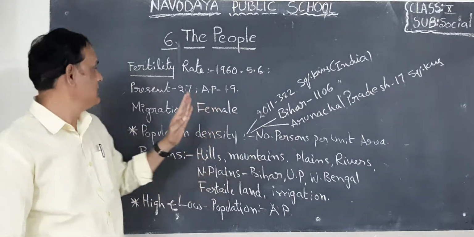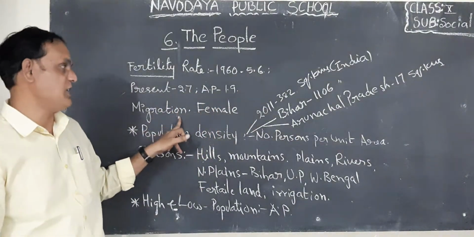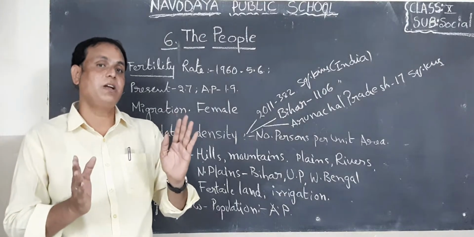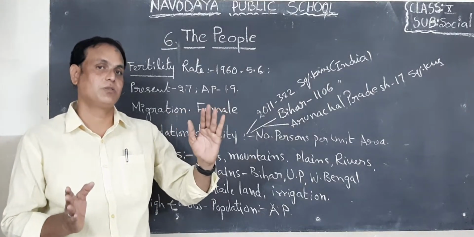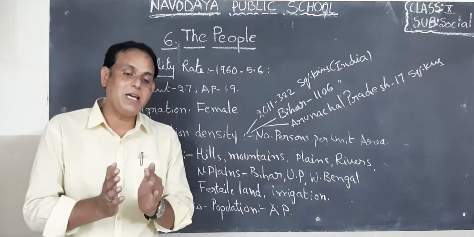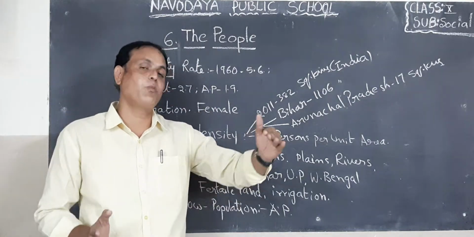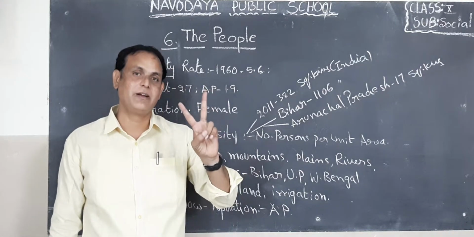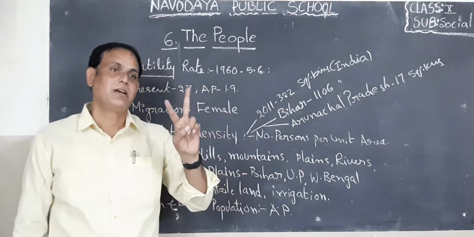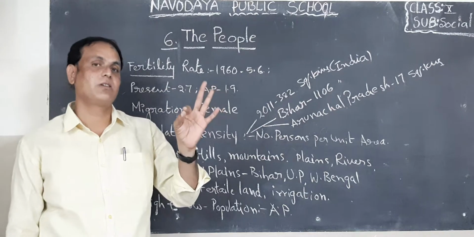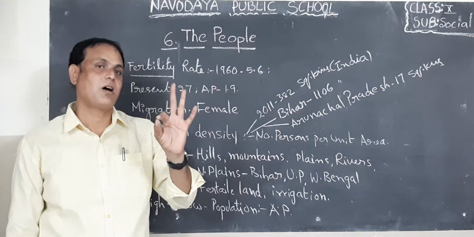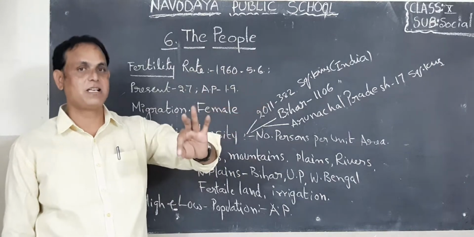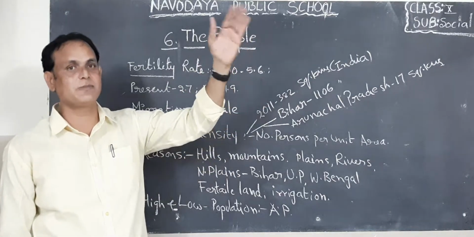Okay, children. Next one here, migration. Migration is the third element in population change. Okay, children. Why do people migrate from one place to another place? There are two reasons, children. First, women migrate for the purpose of marriage. After marriage, they leave their parents' home and stay at their husband's house.